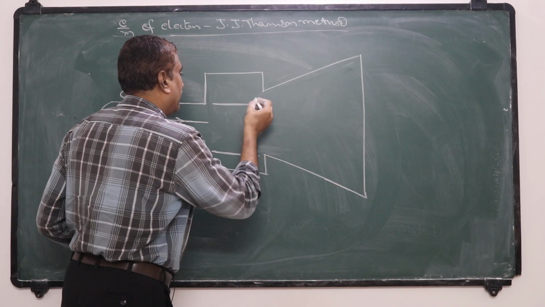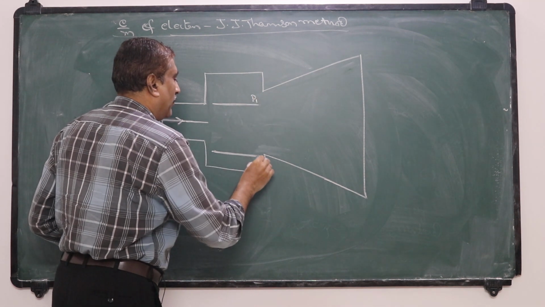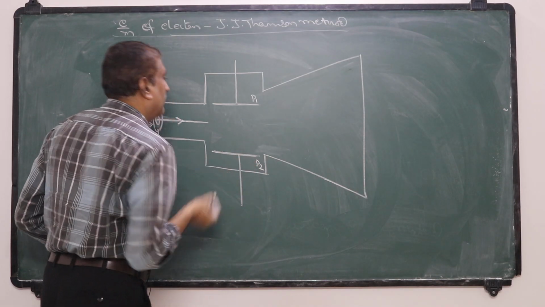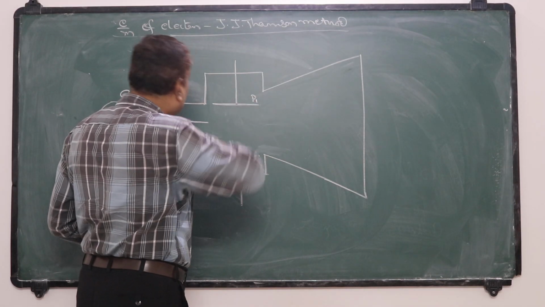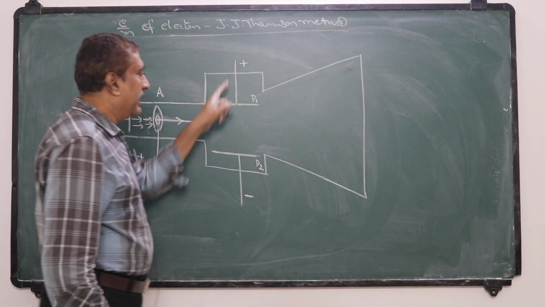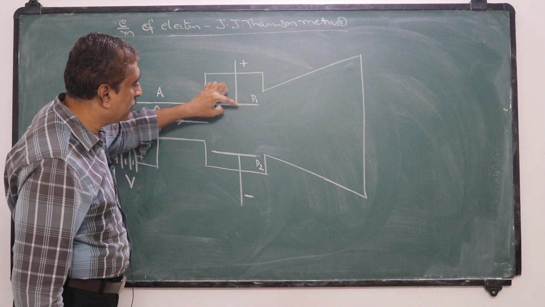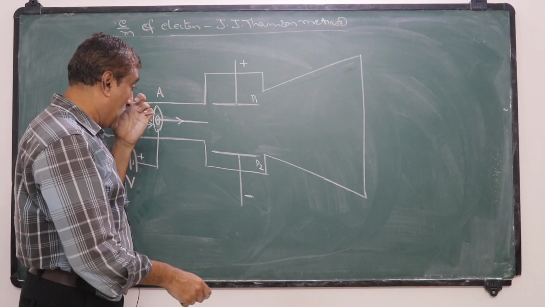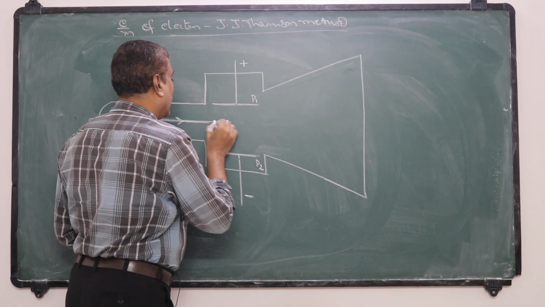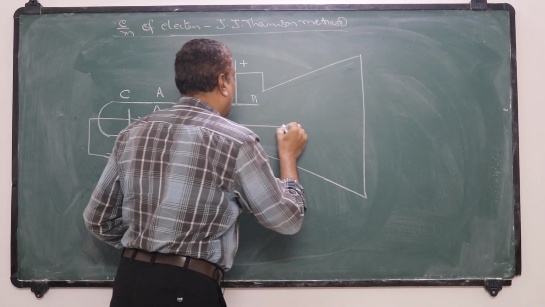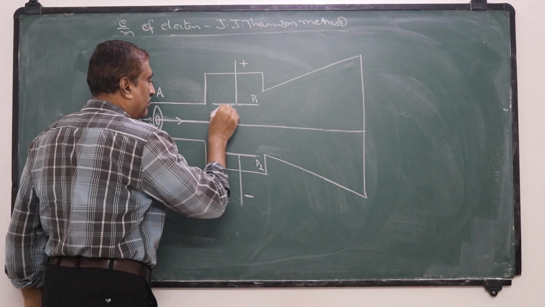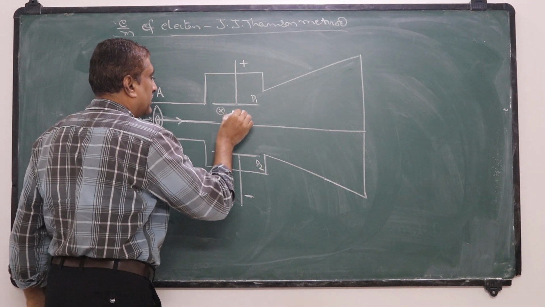Two plates, P1 and P2, are connected to an electric field, so that the electrons travel through these plates. A magnetic field is applied perpendicular to these plates.